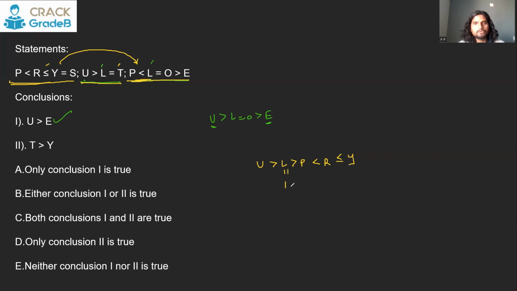And L is going to be equal to T. So in such a way you can get all the elements from T to Y in one tree. So T is equal to L and L is greater than or equal to P, but there is a contradiction. So we cannot compare T and Y. So conclusion 2 will be wrong. So we'll say only conclusion 1 is true. Let's see one more.